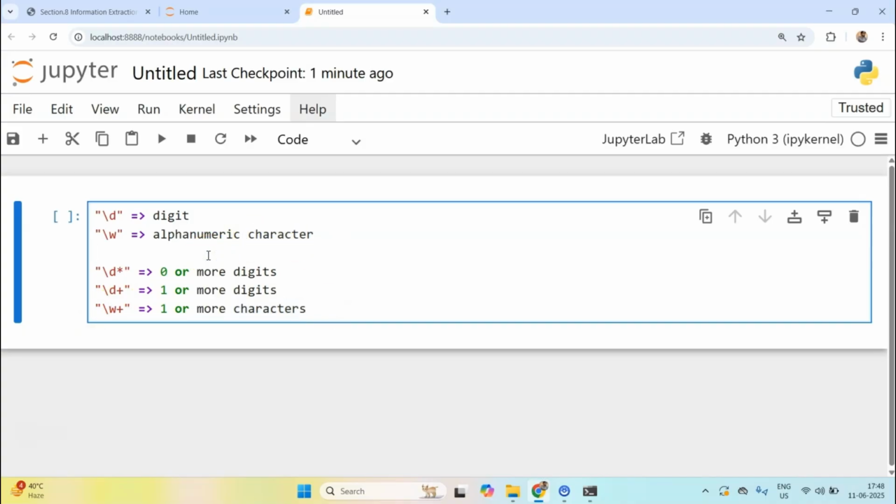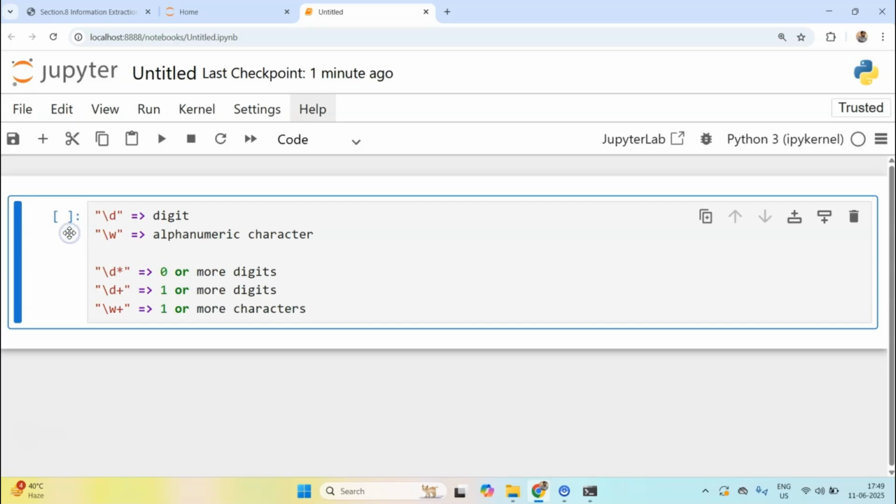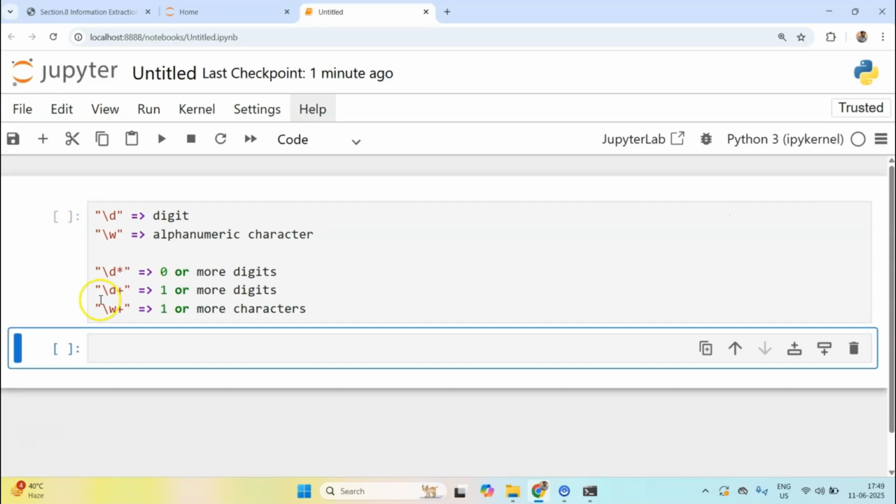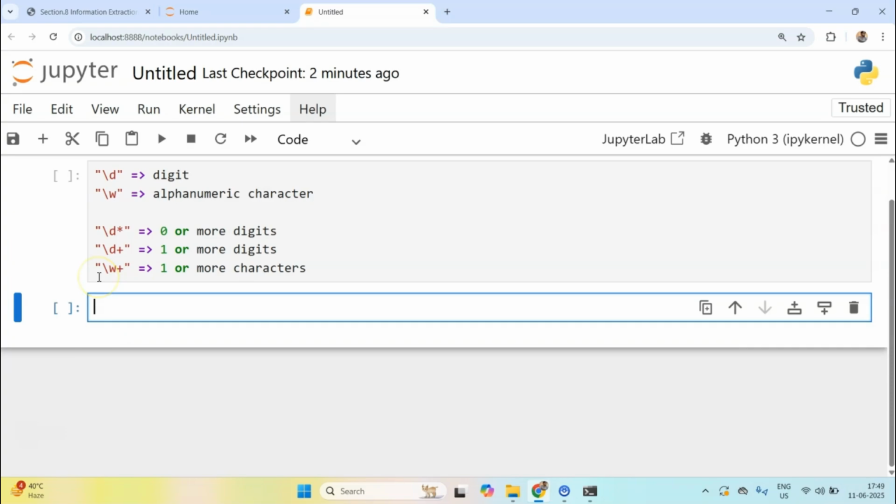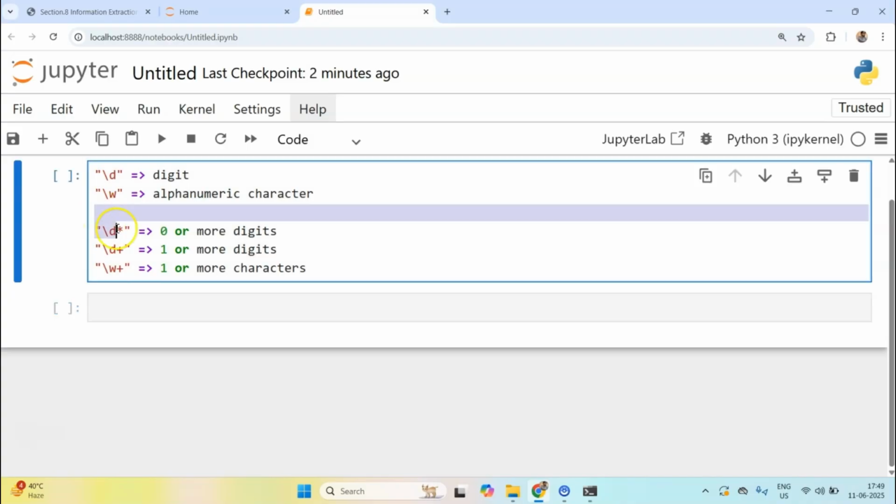There are other symbols as well, but it would not be advisable or feasible to go through each of them in one video, but you have to understand most of them so that you can create powerful matches. What I'll do is explain how you can use regular expressions using Python first, and then I'll show you some more of these symbols in action.